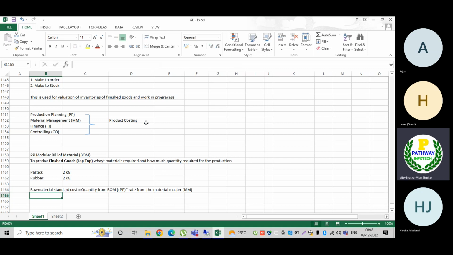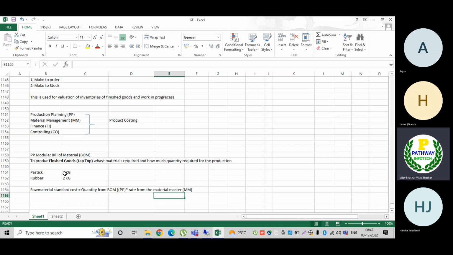See here, raw materials standard cost. How am I going to estimate the raw materials cost? Quantity from the BOM. This is the quantity which I would require to produce the product. For example, 2 kgs would be required to manufacture a product, into the plastic rate from the material master.